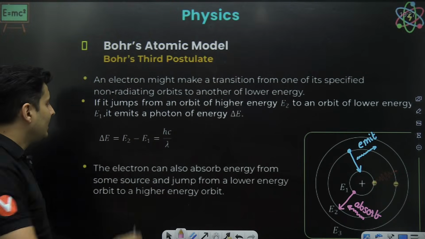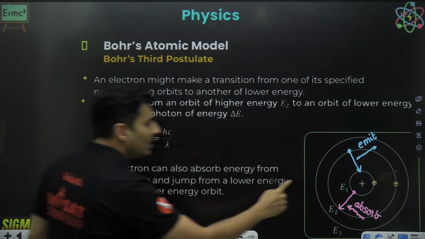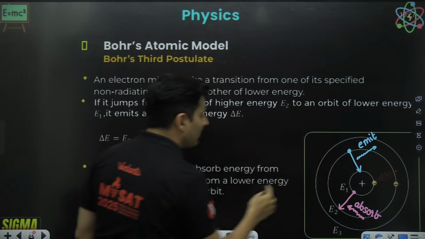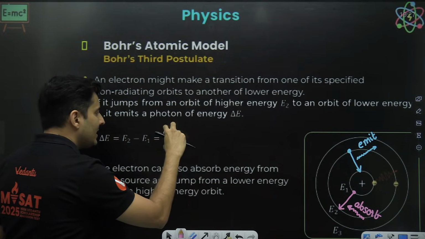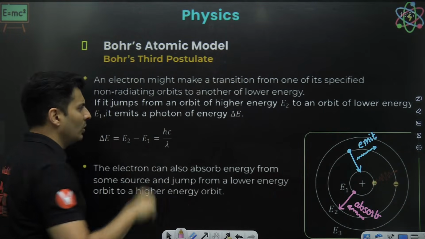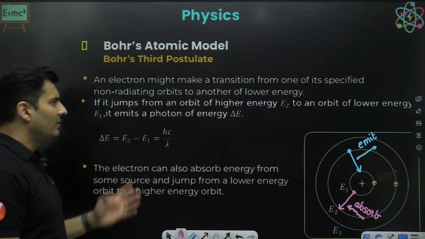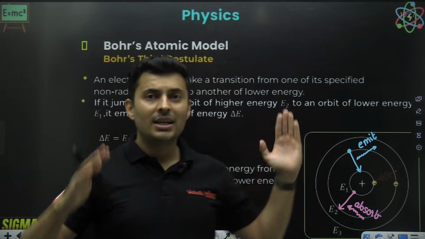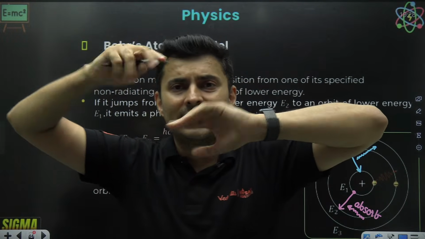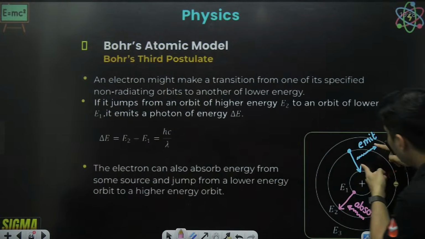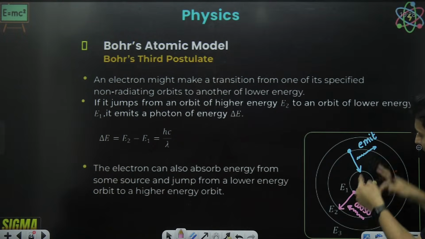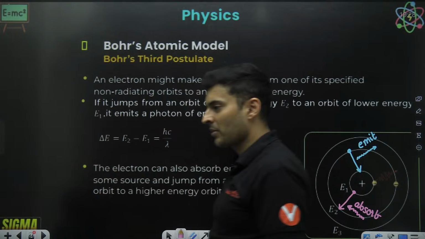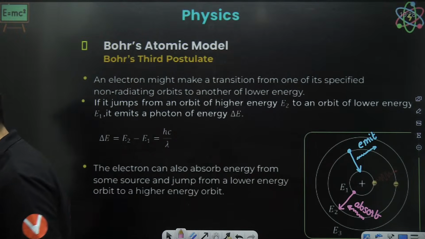And he said that the exact difference between the energy of the higher and lower orbit is exactly equal to the energy of the photon. That's all. So if it jumps from one orbit to another orbit, the difference of the energy of the orbits is exactly the energy of the photon being absorbed or emitted. That was the next thing which he said.